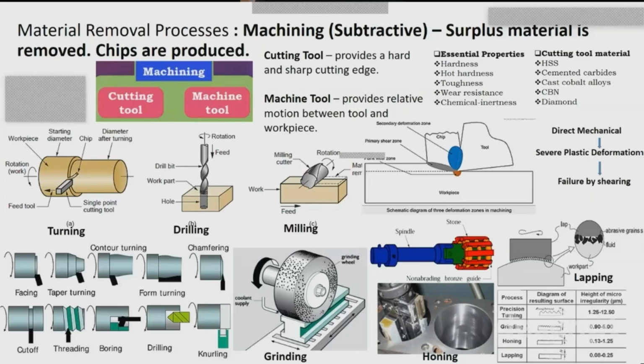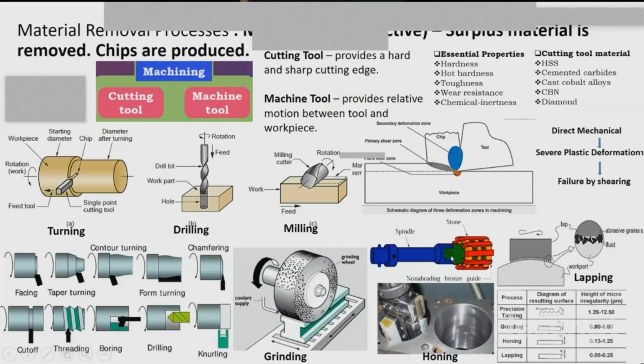It is not used for bulk material removal. Rather, it is preferred for finishing operations to make the surface flat and smooth. In grinding, we can achieve a surface roughness of less than 1 micron. After that, we have super finishing operations like honing and lapping. In honing, we have a special tool known as the hone tool, and you see there is a particular attachment which has abrasive stones.